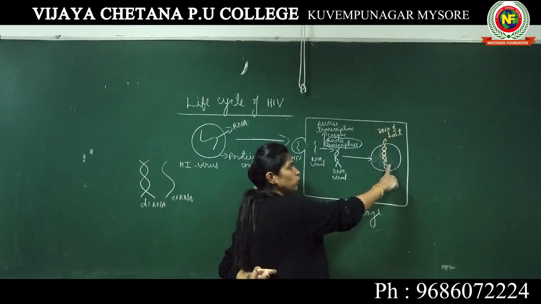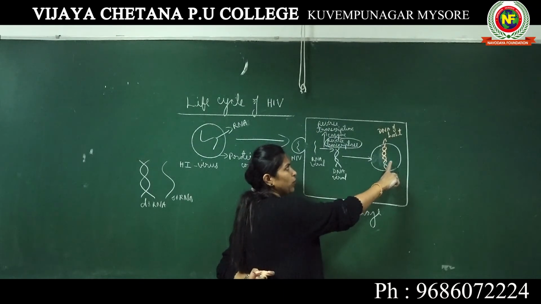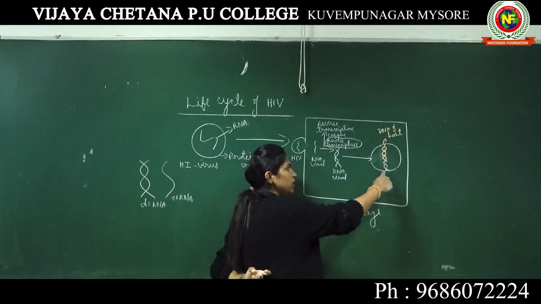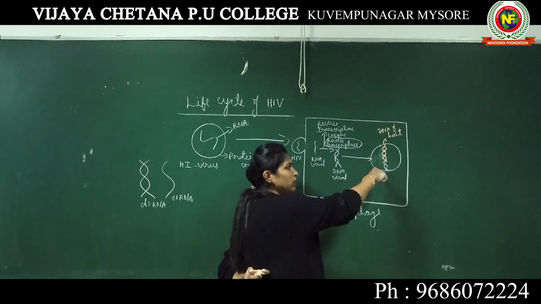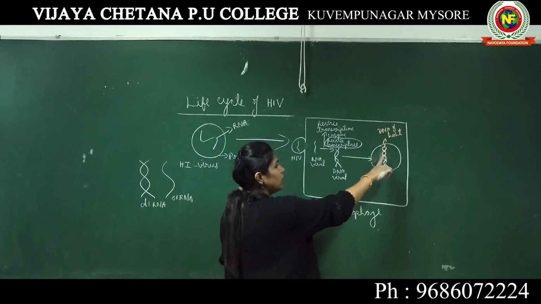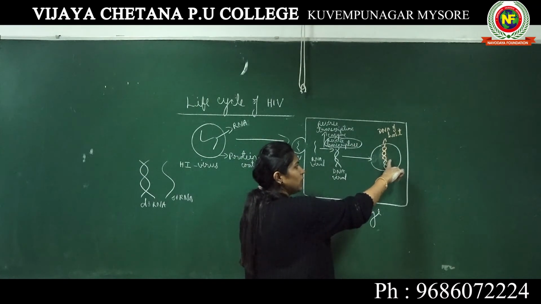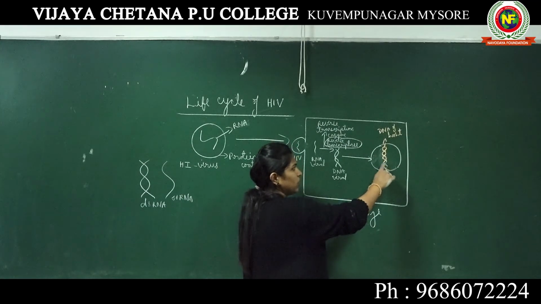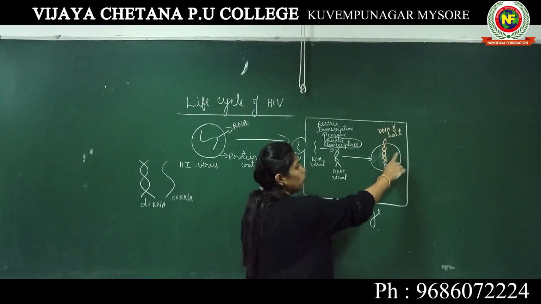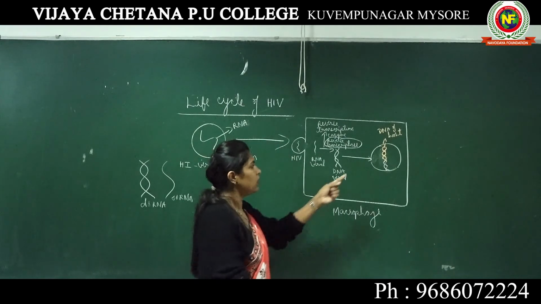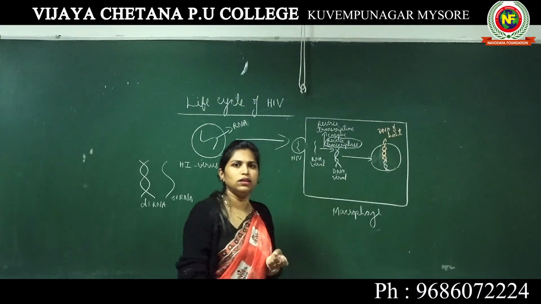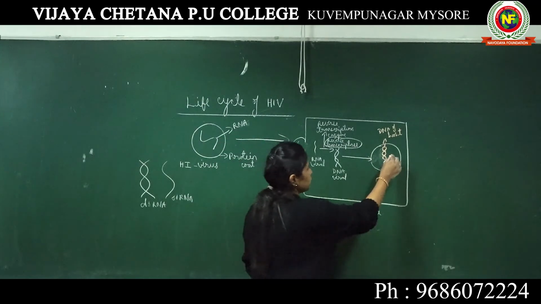Now, once this viral DNA gets incorporated into the host DNA, here in the nucleus the viral DNA particles are produced in more and more number. Once the incorporation is done, then what has to be produced here? More and more viral DNA is produced.